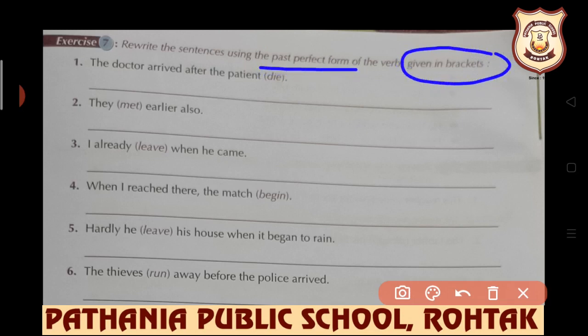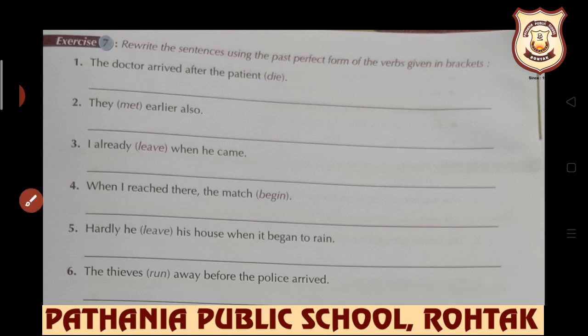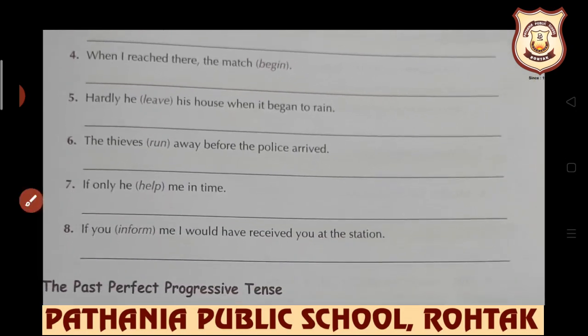So no issue is there. The doctor arrived after the patient had died. Next, they (meet) earlier also. They had met earlier also. So exercise number 7 students, try it out.